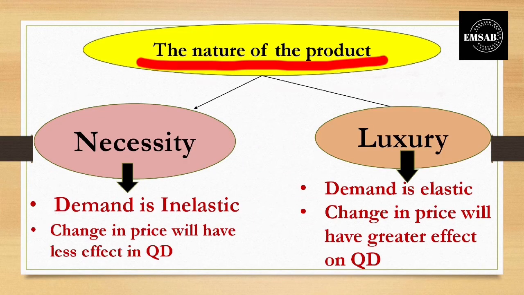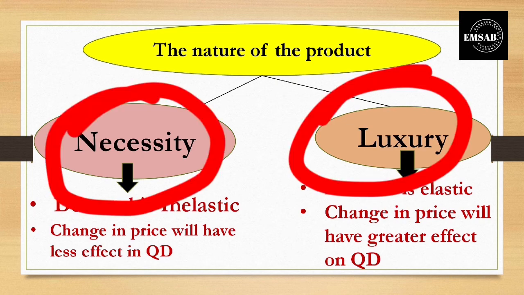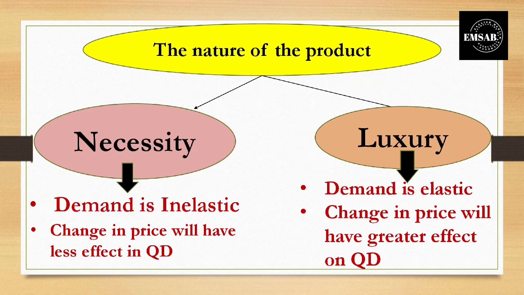It means there are 2 types of product. One is a necessity product and the other is a luxury product. A necessary product is a particular type of product without which the consumer cannot survive. Their life is not complete without this particular product, like food, medicine, etc.